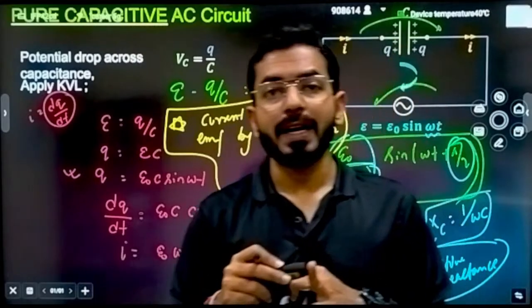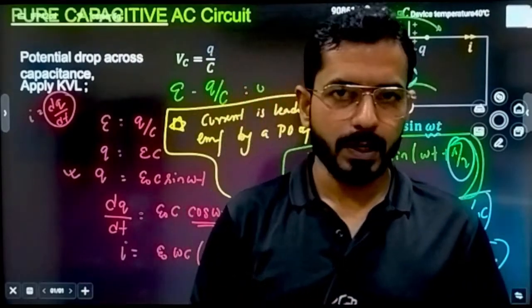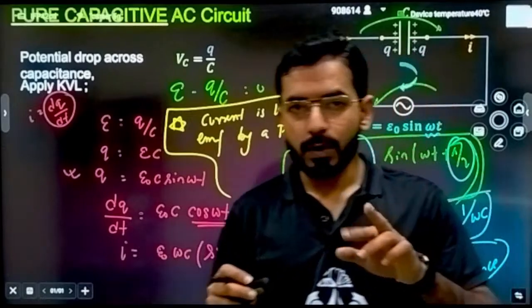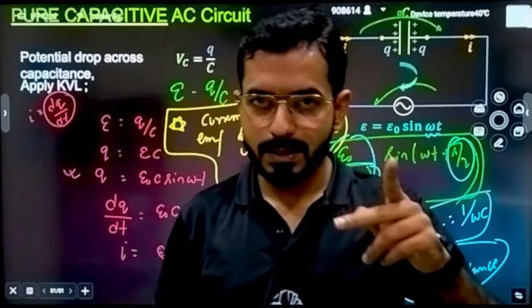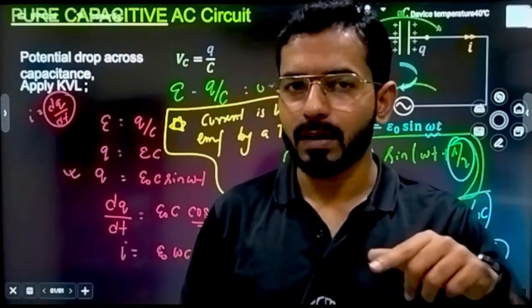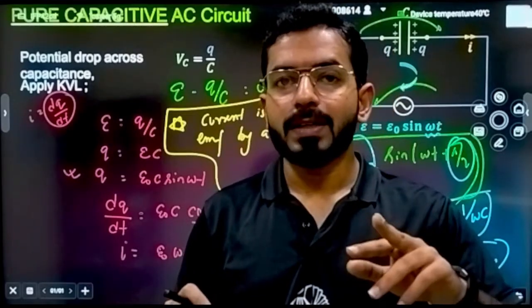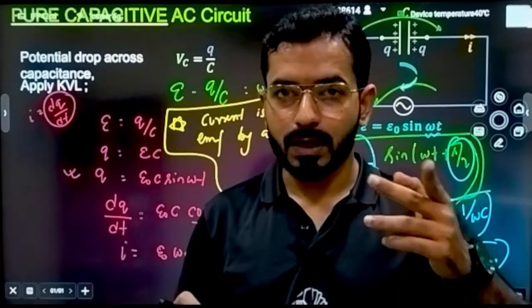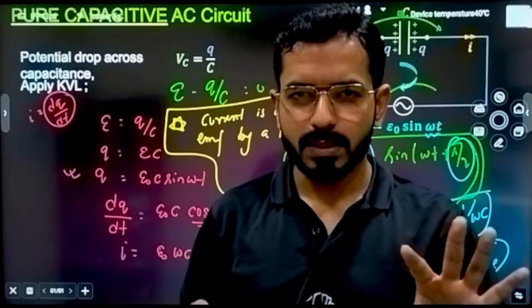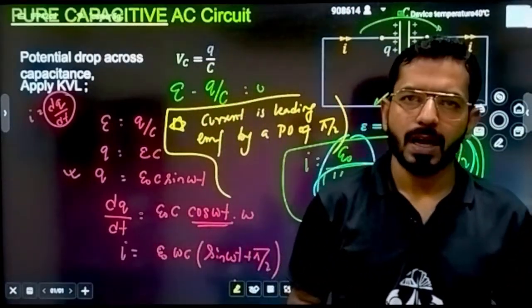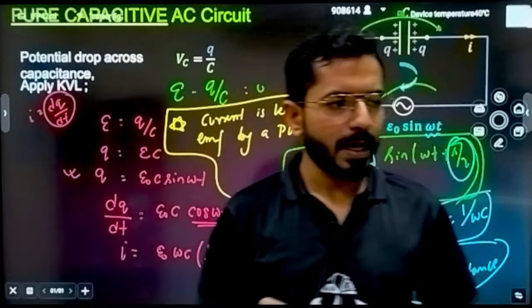And in a capacitor, current is leading by an angle of pi by 2. Correct. Now when the combinations come, it will depend on who is in majority. If the inductor is in majority, then current will be lagging, not by pi by 2, but by some angle. When we discuss combination circuits where the capacitor is in majority, at that point current will be leading by some angle. We will come to that case also.